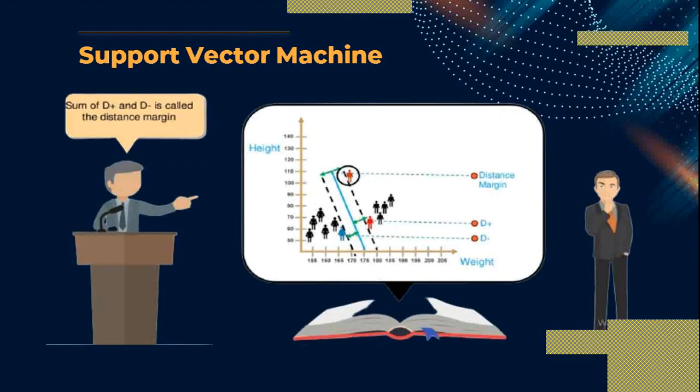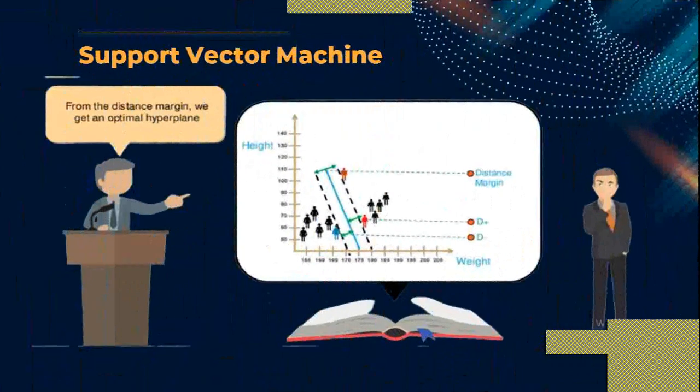When you take the sum of D plus and D minus, you get the distance margin. This distance margin is nothing but the combination of D plus and D minus. From the distance margin, we get an optimal hyperplane.